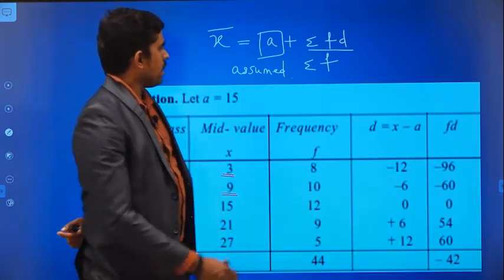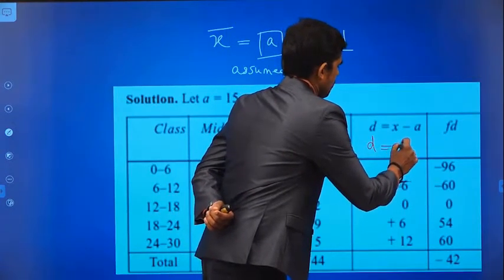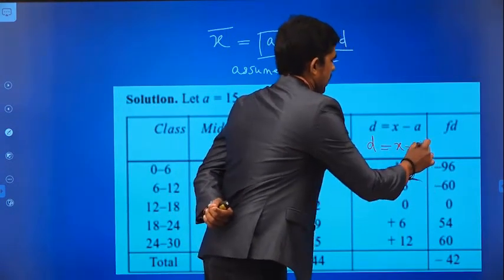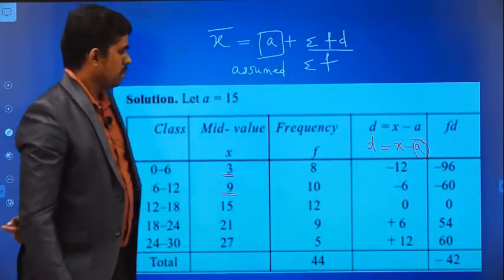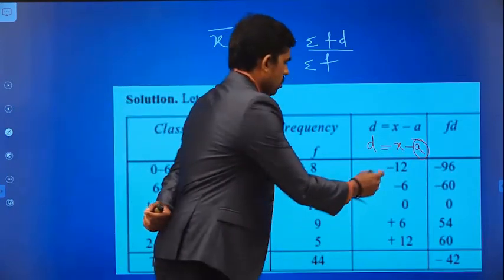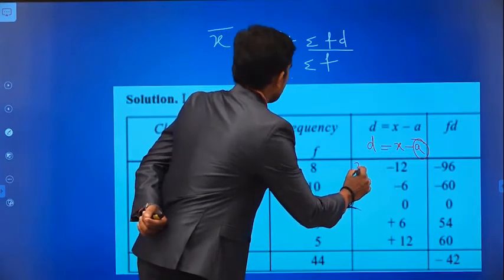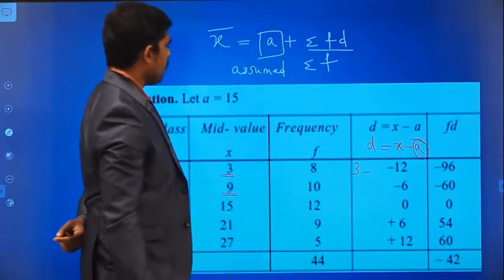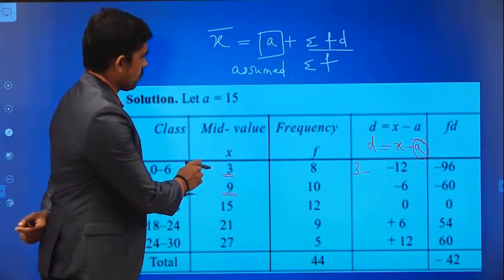Then in the shortcut method you have to find d is equal to x minus a. This a is the assumed value, and x is the corresponding class value, which means the midpoint of each and every class. So what is x here? x is 3. So 3 minus a, what value I am going to assume.